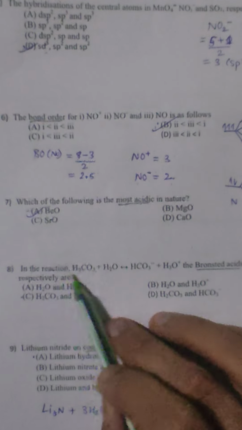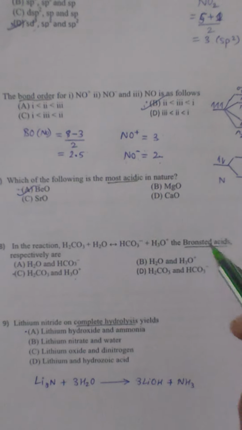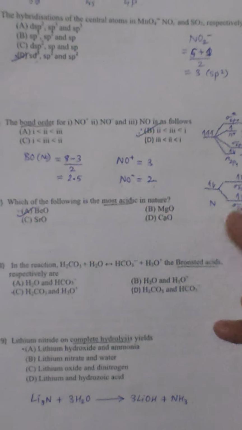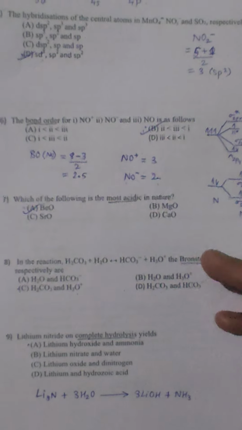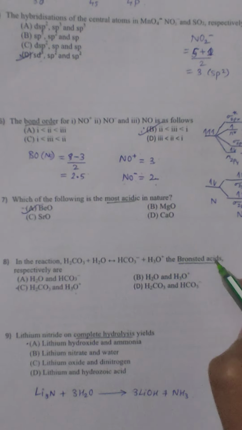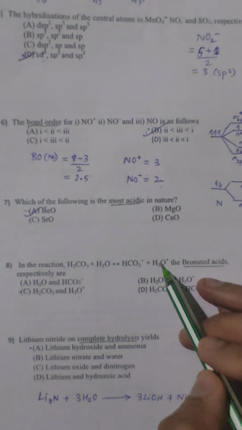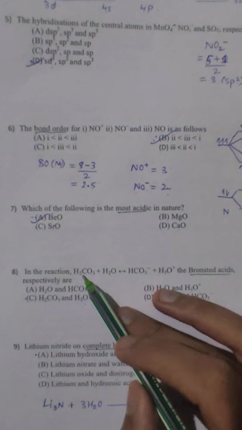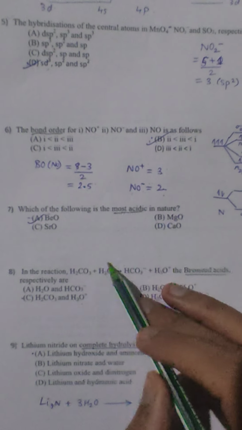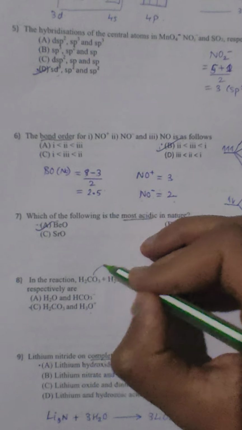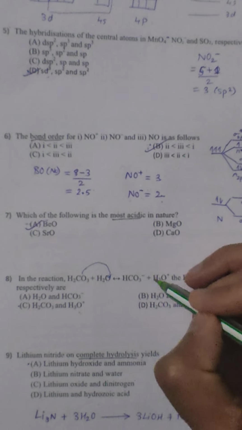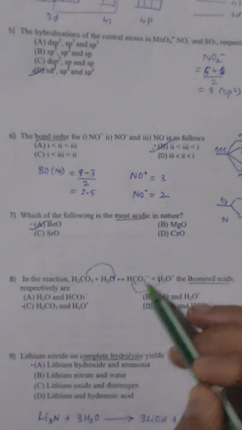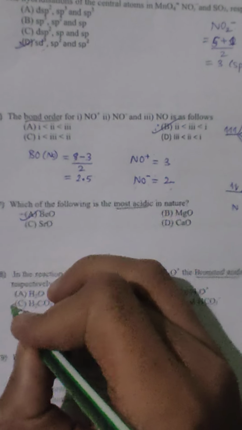acidic. Now in this reaction, we have to find which is the Bronsted acid. So the Bronsted acid concept is that it should have the ability to donate protons. So we have to find which are the species which can donate protons. Since it is a forward and backward reaction, in this case here it has 2 hydrogens and here it has become 1, which means it has donated the proton to this one. In case of here it is exactly reverse. So the possible Bronsted acids are 1 and 2. So that option is option C.